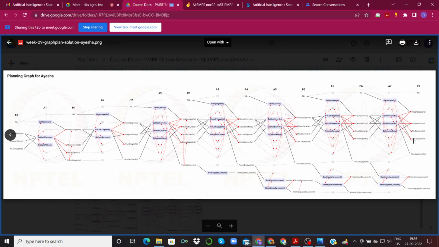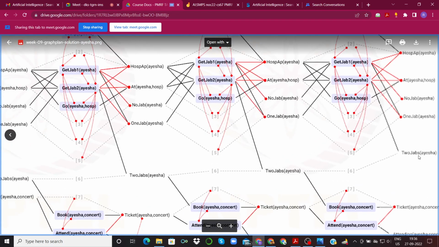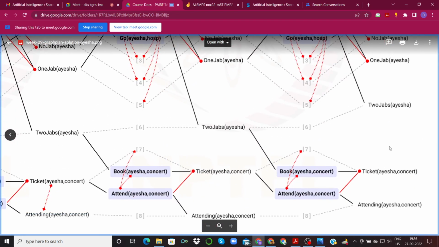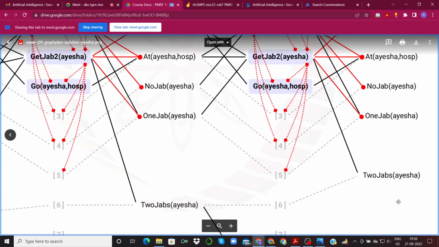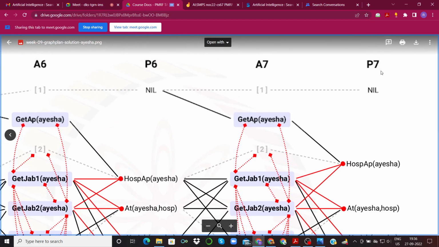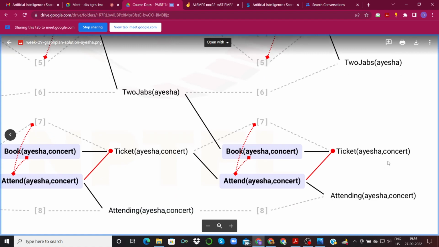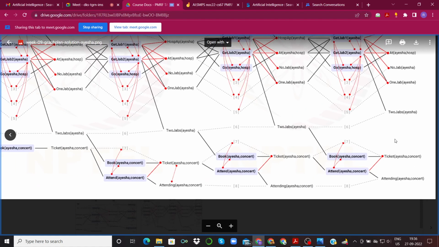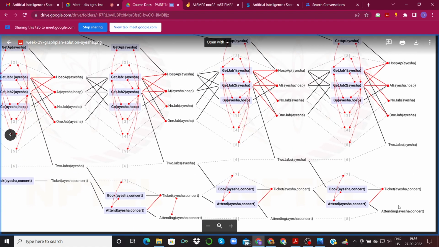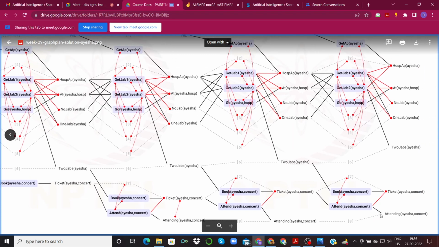Okay, so once we have the whole planning graph, recall I just showed you the planning graph till P1, basically P0, A1, P1, and you can fill in the rest later on when you have time. Now, suppose once we have formed the whole planning graph, in this example we reach till P7, and we see that attending Aisha concert was one of the sub goals.